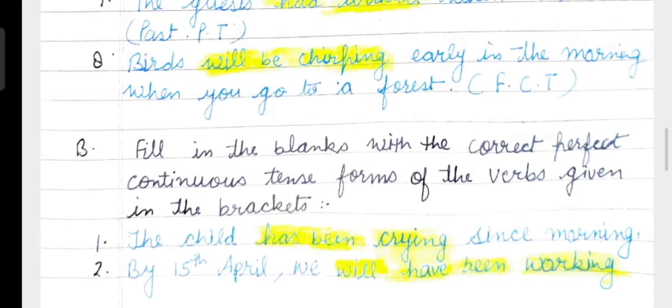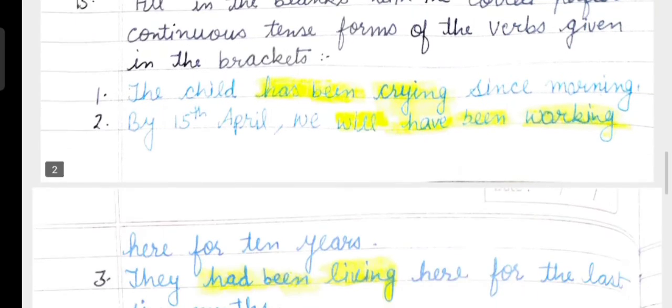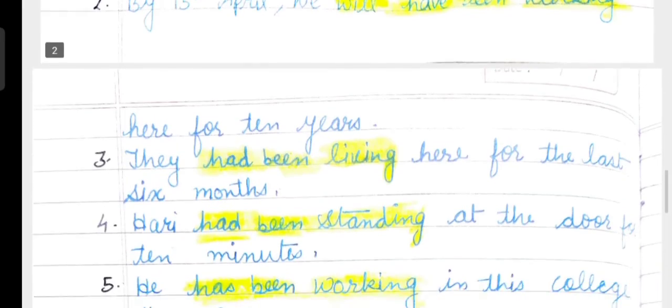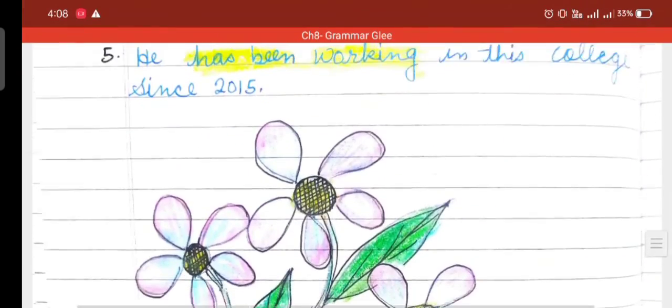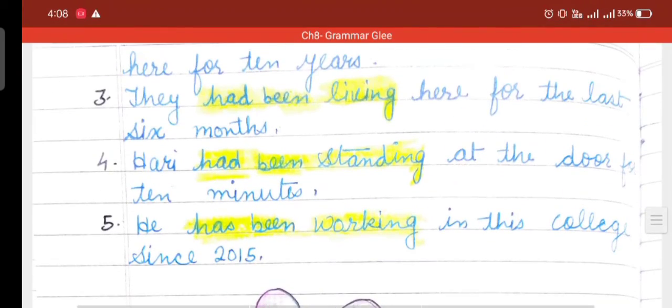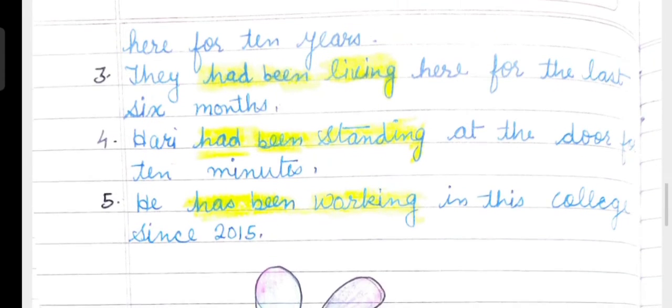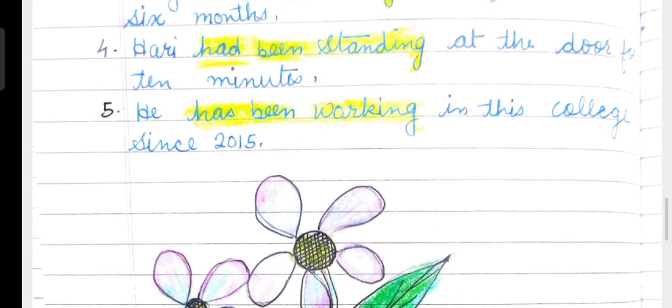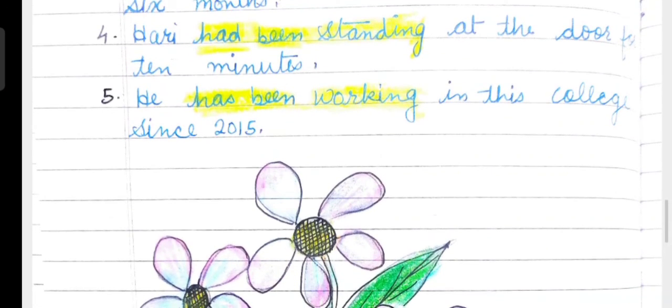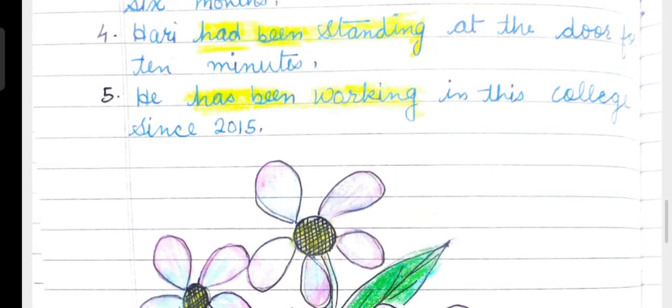Number 2, by 15th April we will have been working here for a year. Number 3, they had been living here for the last 6 months. Then number 4, Hari had been standing at the door for 10 minutes. Then number 5, he has been working in this college since 2015.